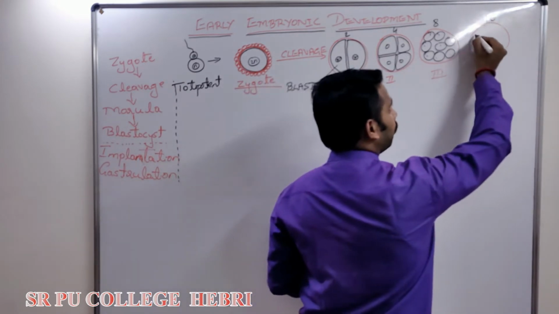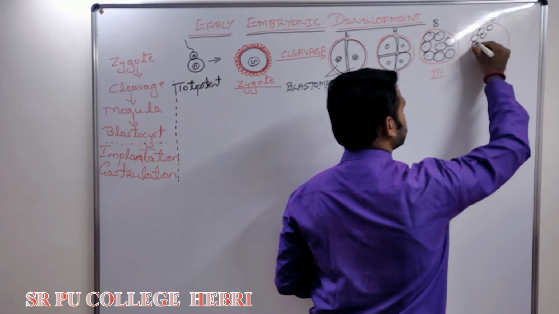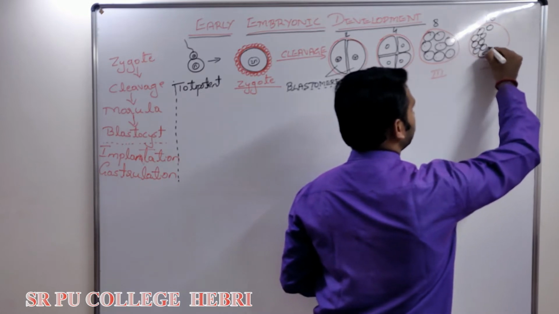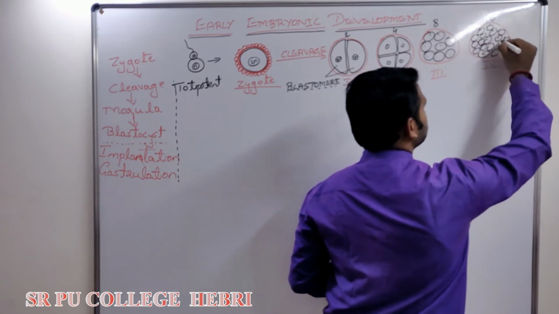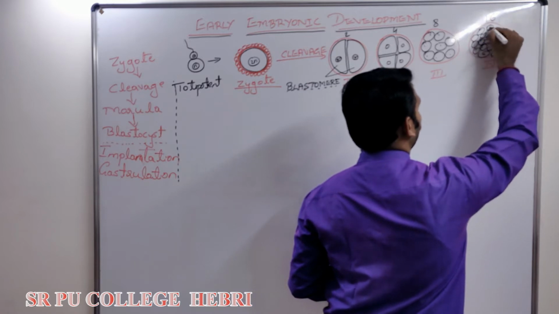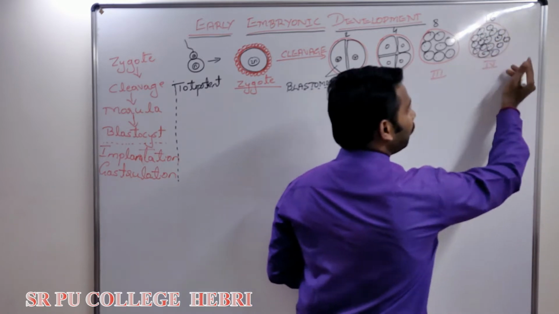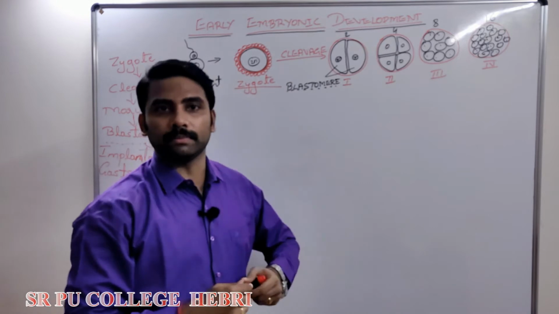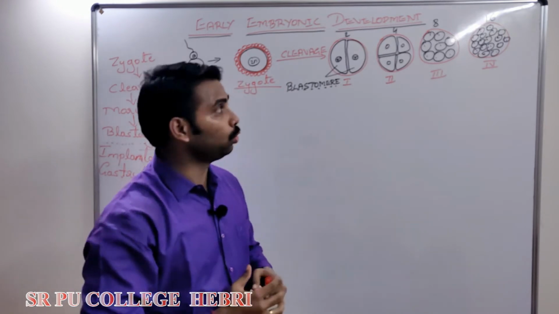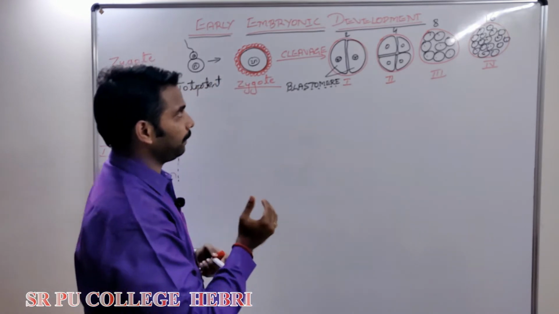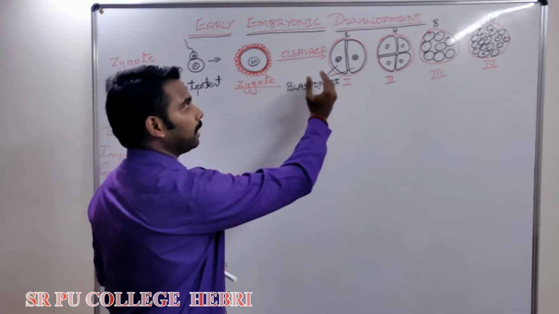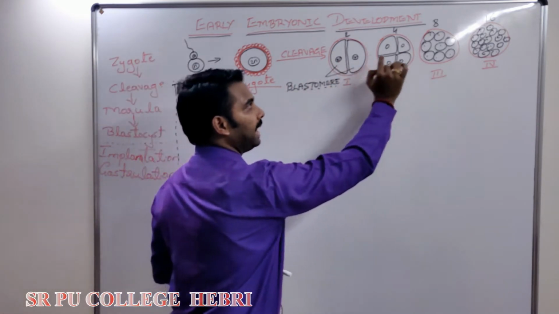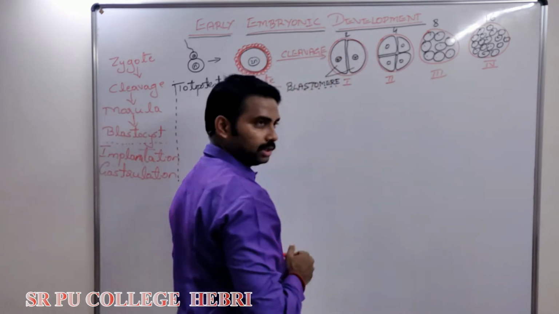The number of blastomeres or daughter cells formed is 16. When fifth cleavage is over, it becomes how much? 32 blastomeres are formed. I repeat, zygote undergoes continuous mitotic division called cleavage.